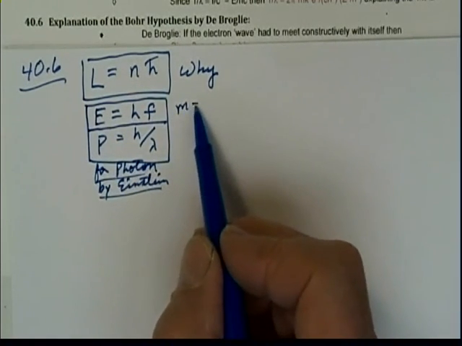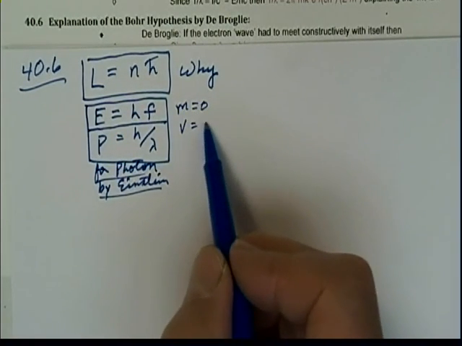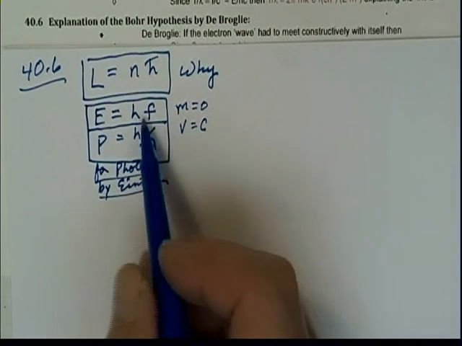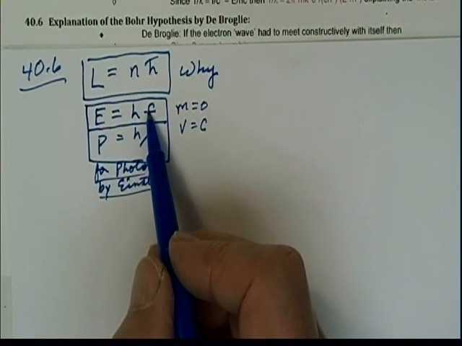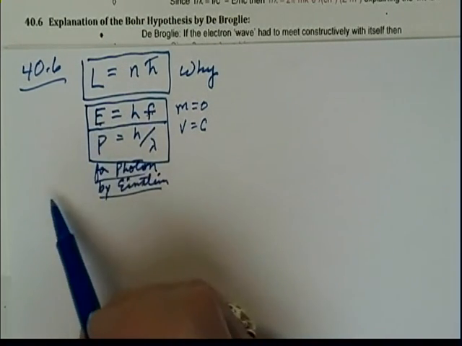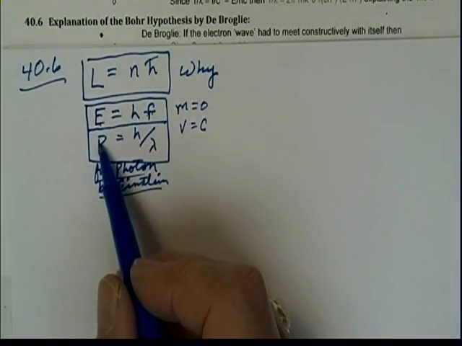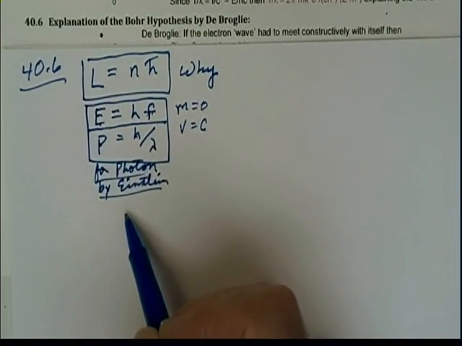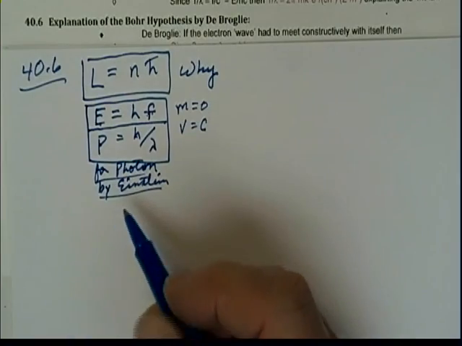It has a mass of 0. It must travel with a velocity of the speed of light. And if it has a frequency f, it must have an energy that cannot be divided or added to that's proportional to that frequency. And likewise, it has a momentum p, which is given by this equation here.